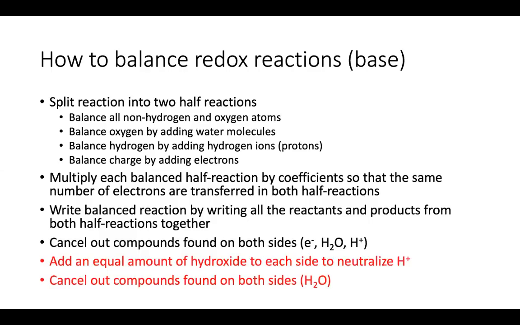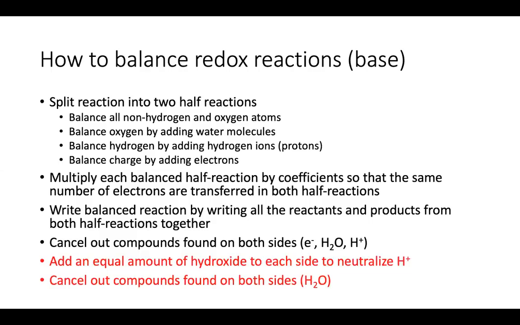Okay, and what you want to do when you're looking at your half reactions is make sure that your electrons are on opposite sides, and you want them to be an equal number. So often you have to multiply your entire balanced half reaction by some coefficient in order for your electrons in your 2 half reactions to be equal and to eventually cancel.